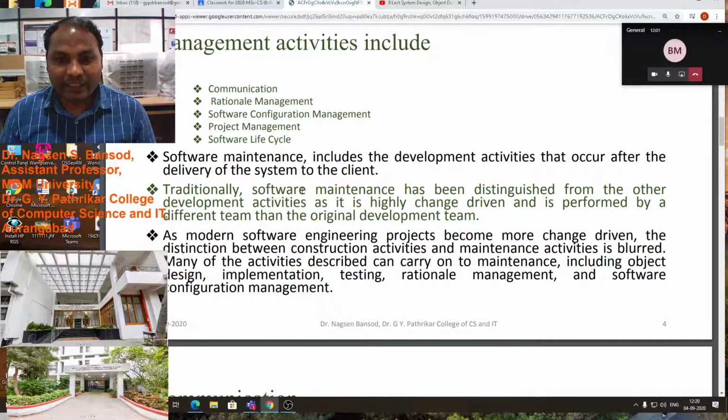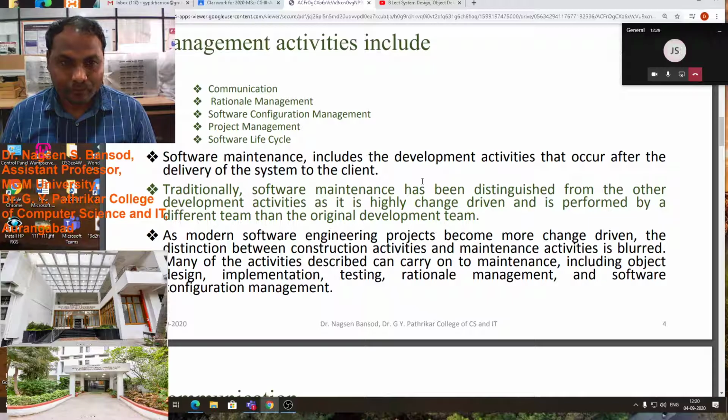Software maintenance includes the development activities that occur after the delivery of the system to the client. Traditionally, software maintenance has been distinguished from the other development activities as it is highly change driven and it is performed by a different team than the original development team.